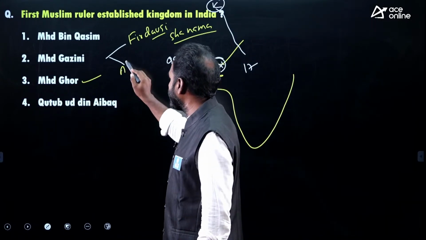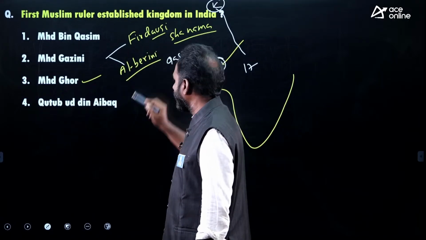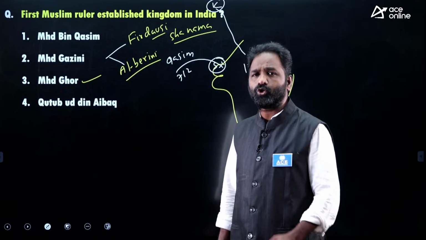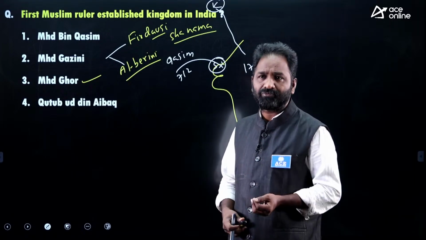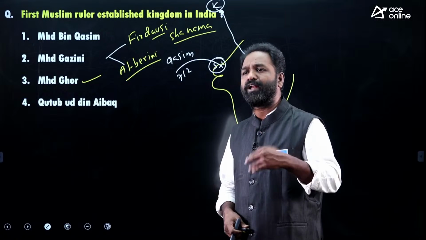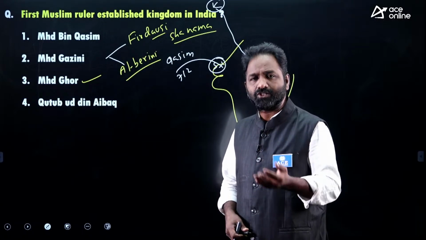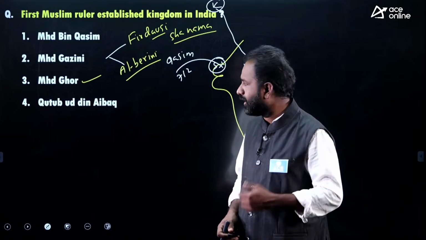The second person is Al-Biruni. Al-Biruni is very, very important. He wrote Kitab-ul-Hind, and Al-Biruni stayed in India. He learned Sanskrit also, and he translated many books into his own language. His book is also known as the Mirror of the 11th Century.